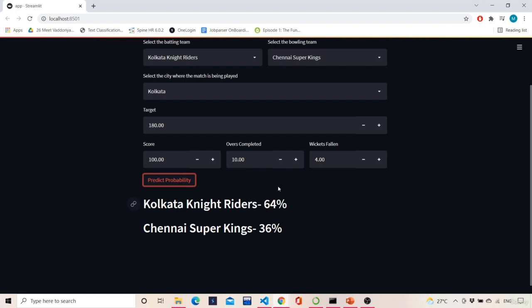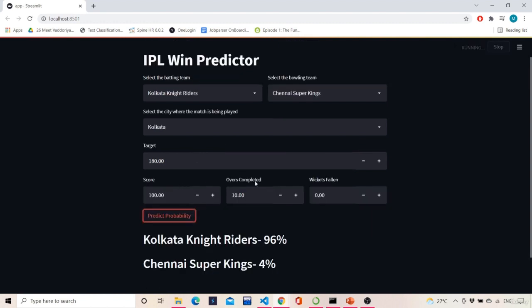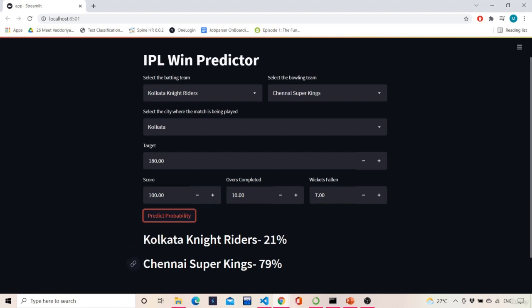Okay, let's see a situation where the overs completed are 10 and let's say no wickets have fallen. Let's see the probability. Yeah, so opening batsmen are almost always good, so the probability of Kolkata winning is 96. Now let's say that overs completed are 10 and 7 wickets have fallen. Let's see what is the probability now. See, Chennai Super Kings have a higher edge now, like 79% Chennai Super Kings can win because 7 wickets have already fallen. And why 21% to Kolkata?